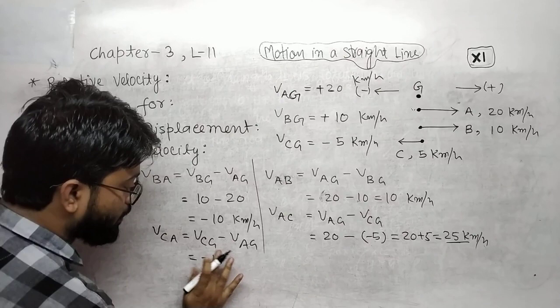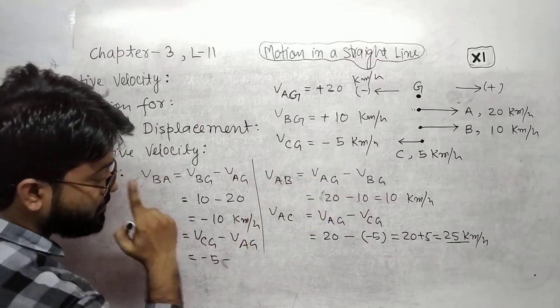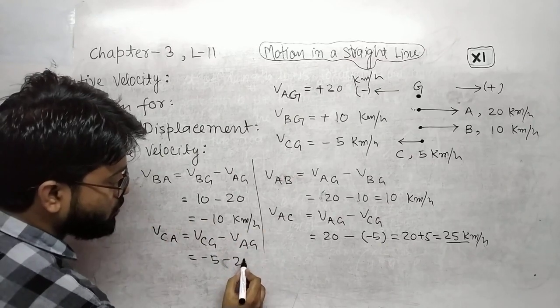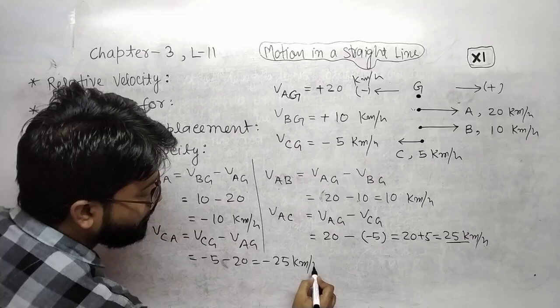CG is minus 5, and AG is 20, that is minus 25 kilometer per hour.